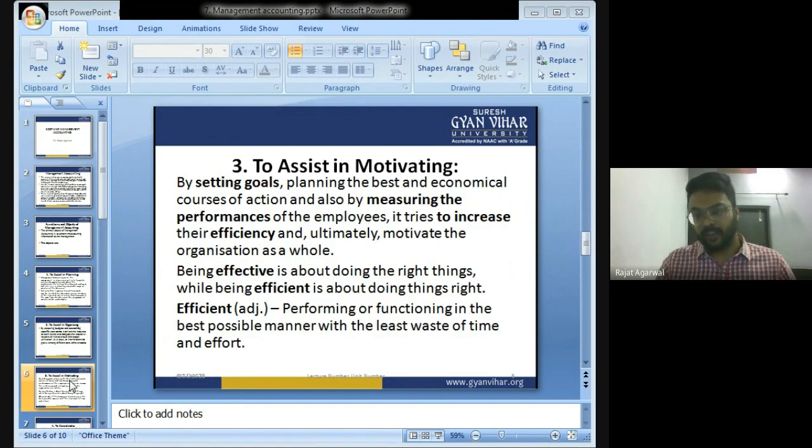To assist in motivating. Suppose the management sees that some employee is not working efficiently, that the efficiency of employees is decreasing. The management will try to motivate the employee and increase their efficiency so that they can work efficiently and increase the production. If the management sees that some employees are working very efficiently, very hard, the management will give them some reward. The management will increase their salary so that those employees can remain motivated and work efficiently in the organization.